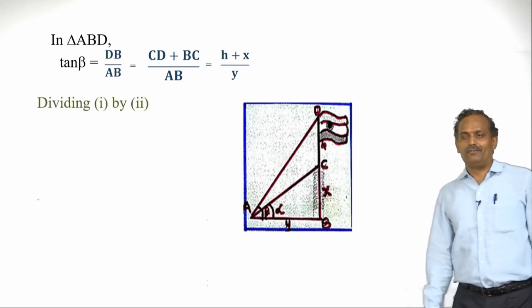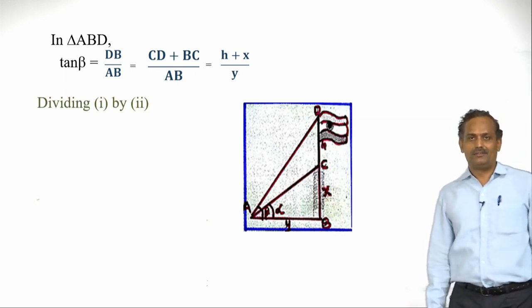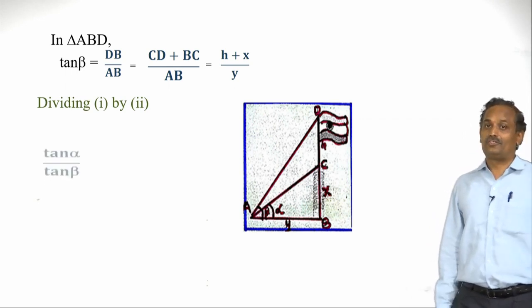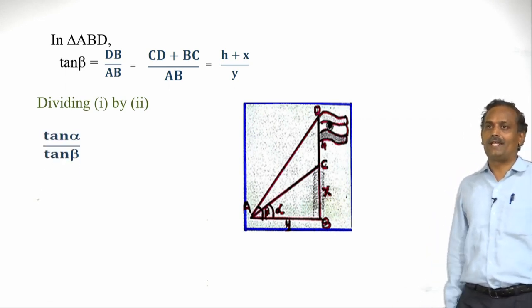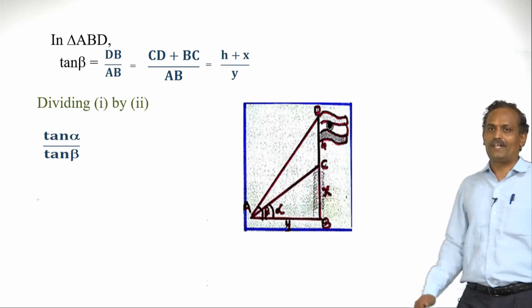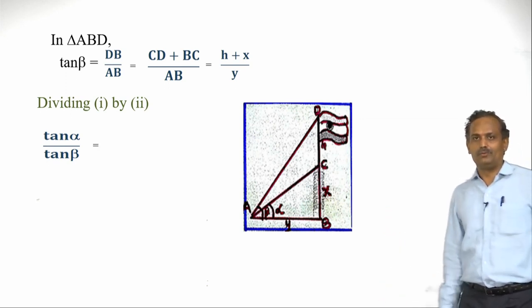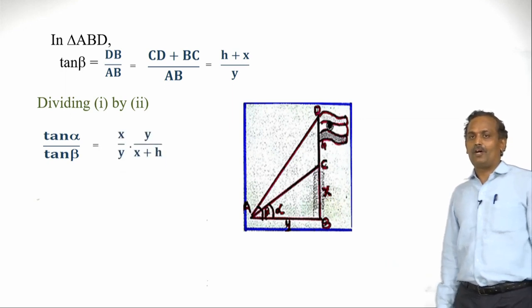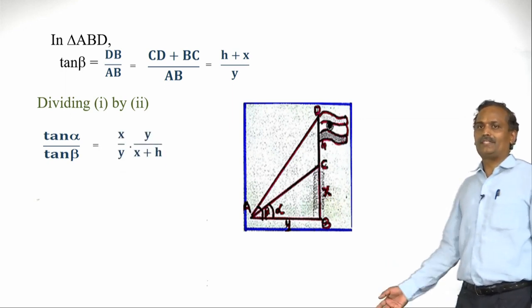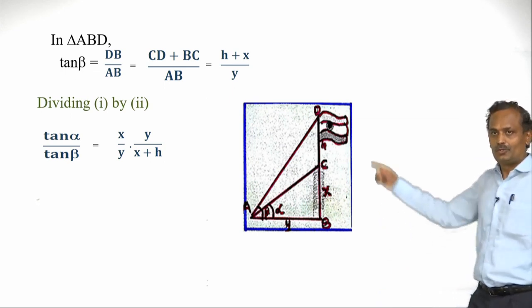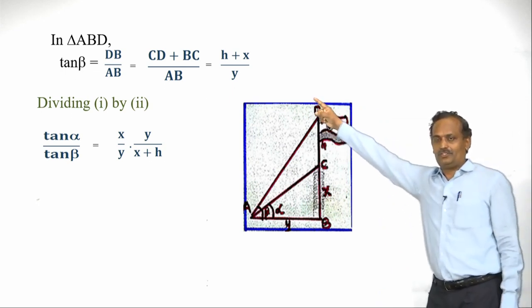Now we have already found equation 1. Let us divide equation 1 by equation 2. So there is tan alpha, and here we have found tan beta. On the left hand side, tan alpha by tan beta is equal to x by y, from equation 1, into y by x plus h, which is equation 2.